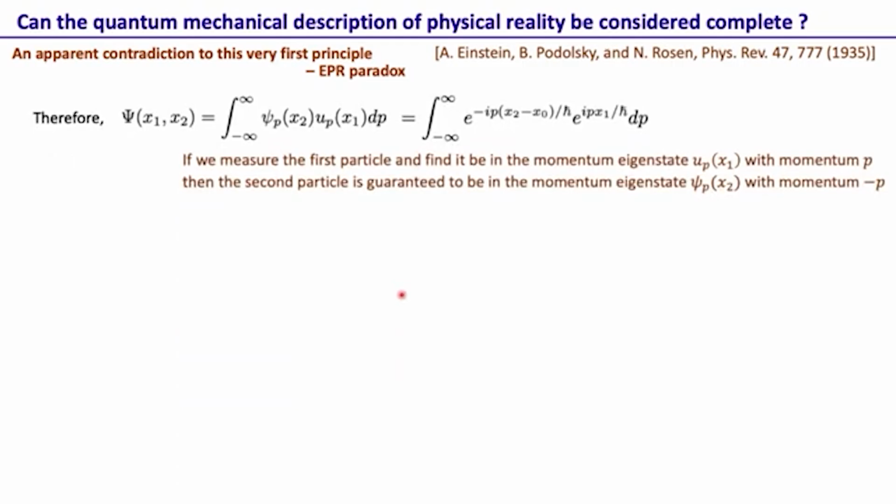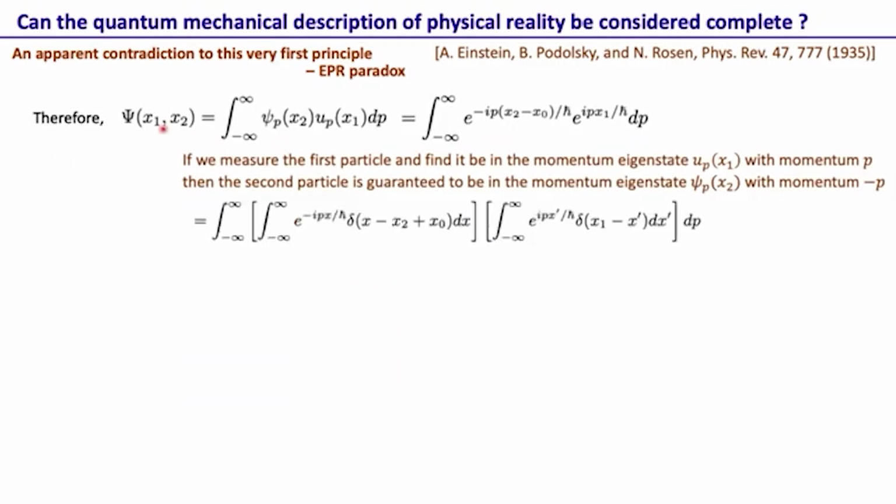Now let's write this state, which right now is in the momentum basis, in the position basis. For that, e to the minus i p (x2 minus x naught) by h bar, the wave function for the second particle, we write as an integral over x, and the delta function comes here.